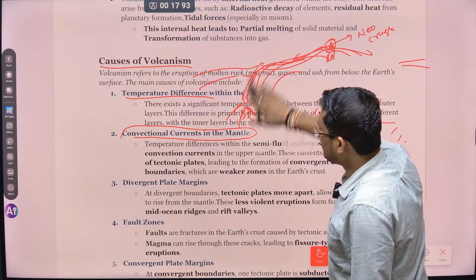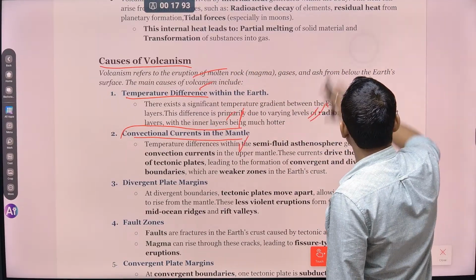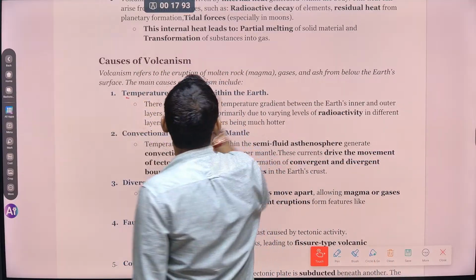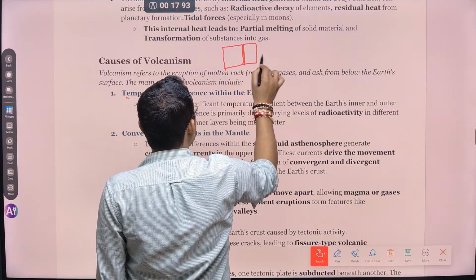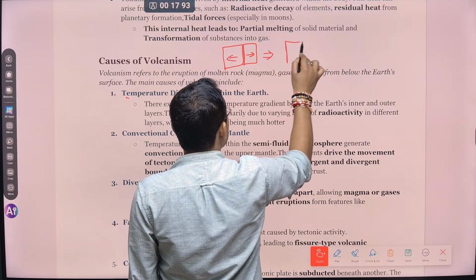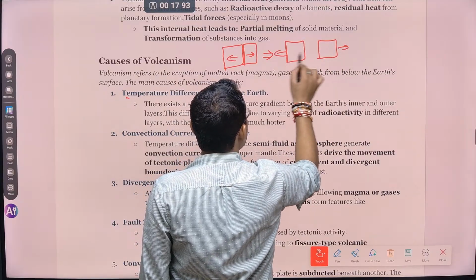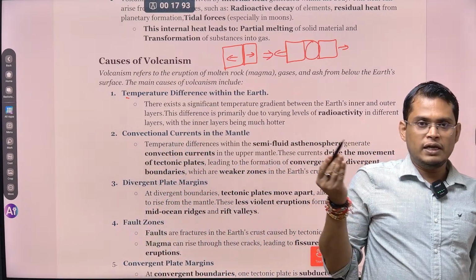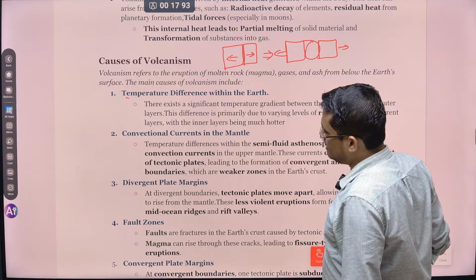Third one is about the divergent plate boundary. So how is the divergent plate boundary responsible for volcanism? Let's see that. What is a divergent plate boundary? So this is one plate, this is another plate. Whenever there is a divergence, plates are moving apart. When they are moving apart, there will be a weaker zone. Through this weaker zone, the magma can easily come out of the surface and form a volcanic eruption.